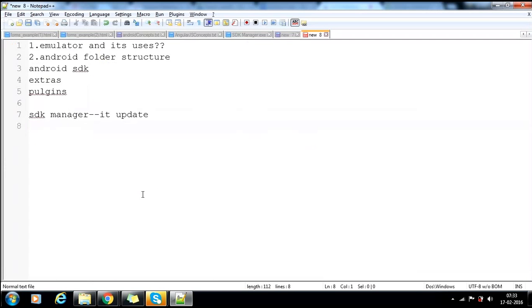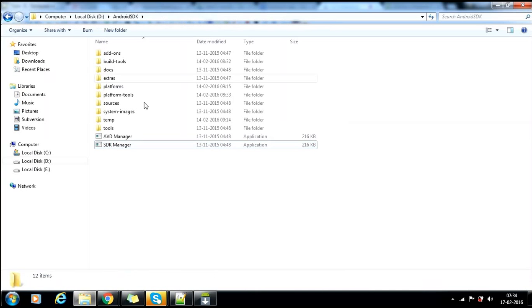You will have many Google Play items. You need to have Google Play services. You need to download it so that you can use the Google Play services. You don't need to worry. Today I will cover all the theoretical part, the folder structure and what is in the SDK folder, and I will start the example from tomorrow. In this, the SDK is very much core.